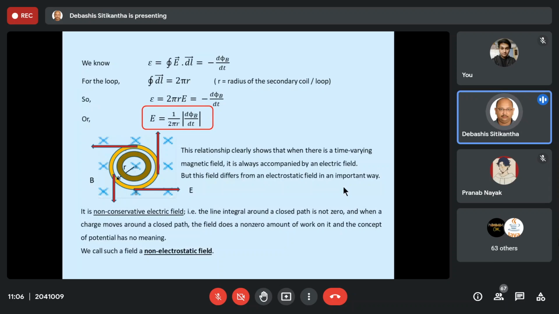All these things we studied in the last class, and there we also derived the expression for the EMF generated by motional EMF. We also talked about how the electric field and the magnetic field are related to each other. In the case of motional EMF, I pointed out the expression E is equal to V times B vector.